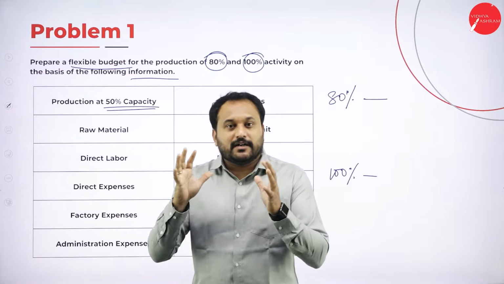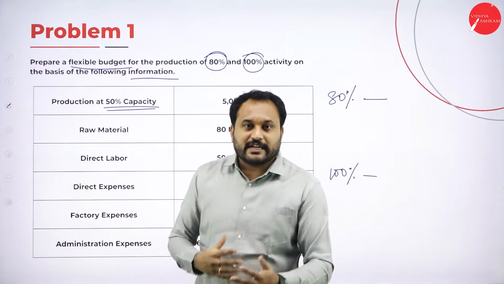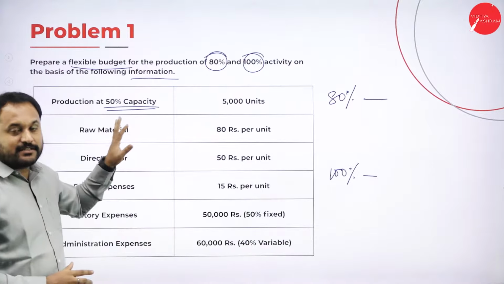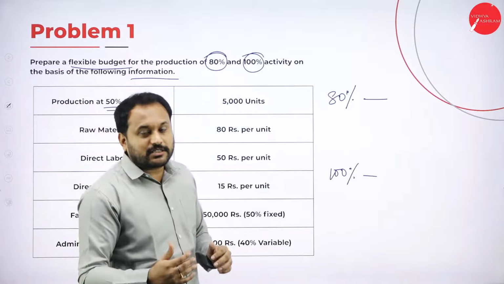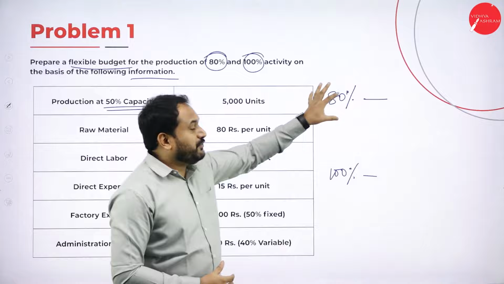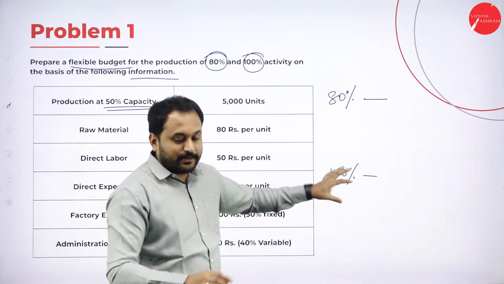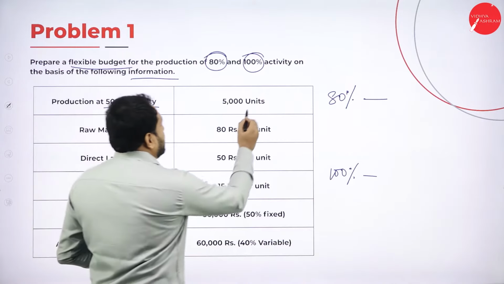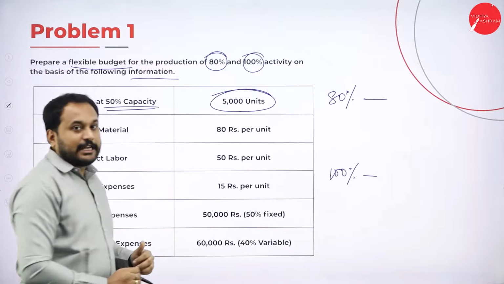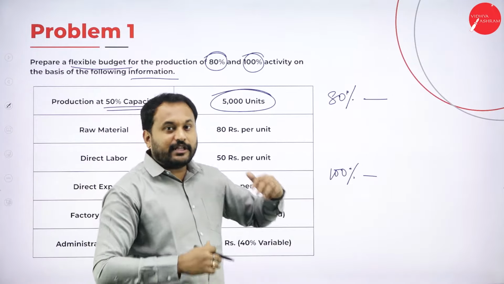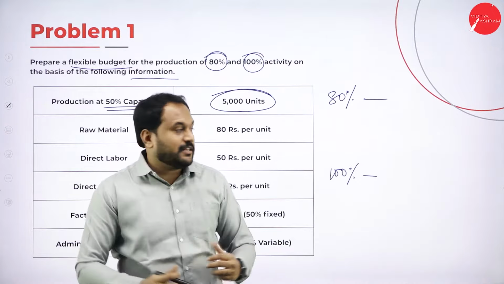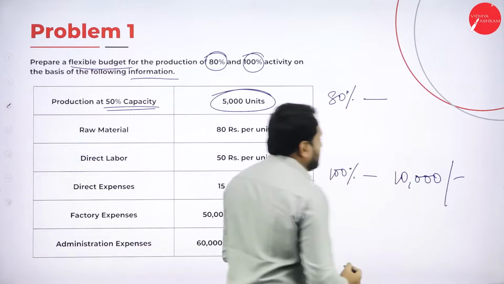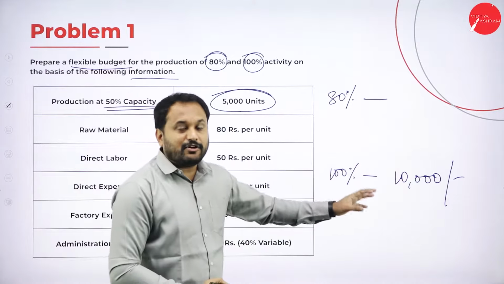There is a factory which is manufacturing some product. Now, if we manufacture at 50% capacity, in the sense only if we go with half of the production, how much is it? And what will it be if we go with 80% and full, that is 100%. So they have given us that at 50% capacity, they are manufacturing 5,000 units. That means, students, if they manufacture at 100%, how much production can it be? That is 10,000, isn't it? Now I'll teach you also how this 10,000 has come according to the mathematical format.